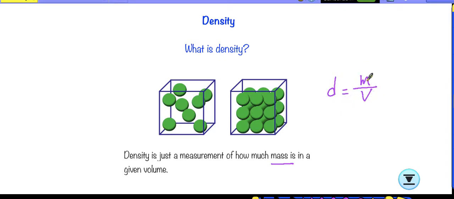We can change a lot of situations here. If mass divided by volume is density D, that means mass is density times volume. And volume can also be obtained by mass divided by density. So they are equivalent in a certain way, just the way we write it in terms of finding a certain thing.